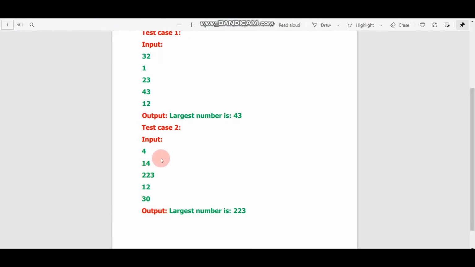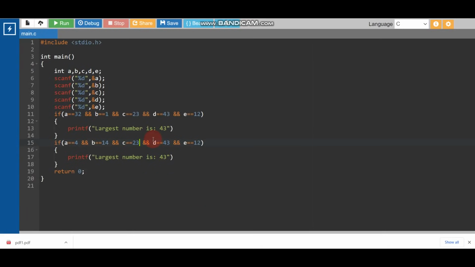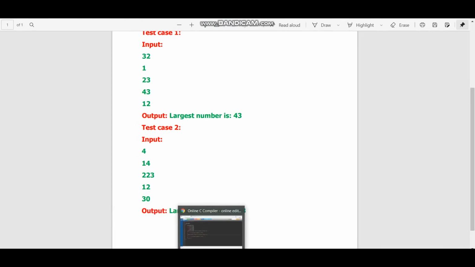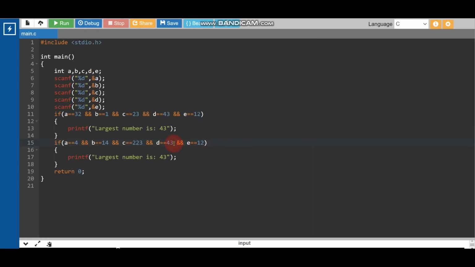Value of c equal to 2 to 3. Okay, 2 to 3, and what is the value of d? So the value of d is 12. Okay, so here we will write 12.